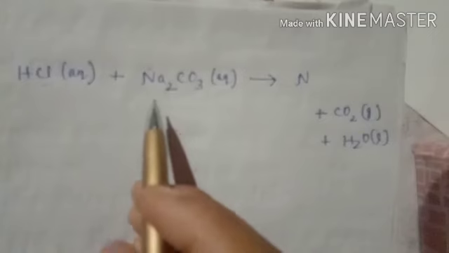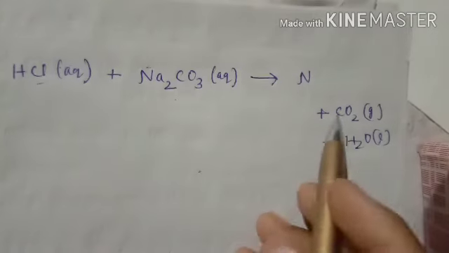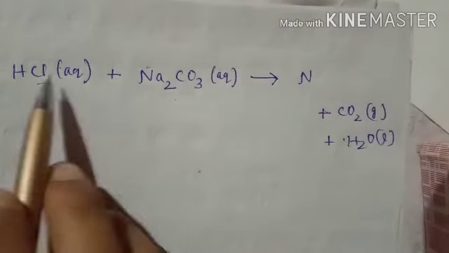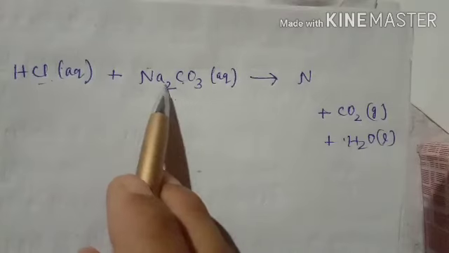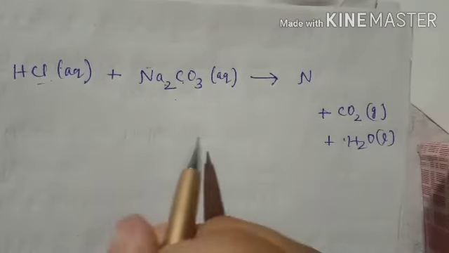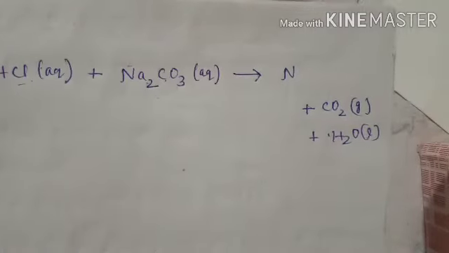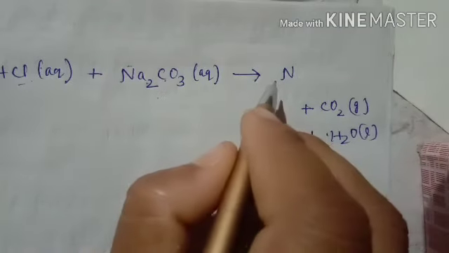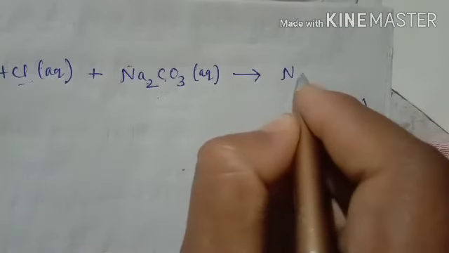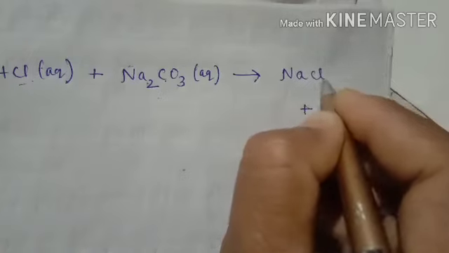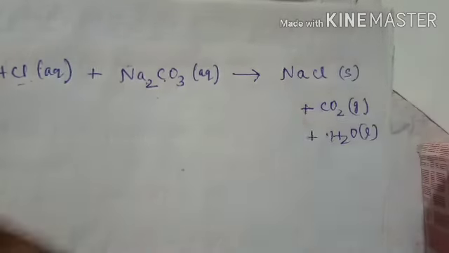So carbon dioxide and water will be formed when hydrochloric acid reacts with sodium carbonate. Then the rest of the things mix to form a salt. That salt will be sodium chloride.